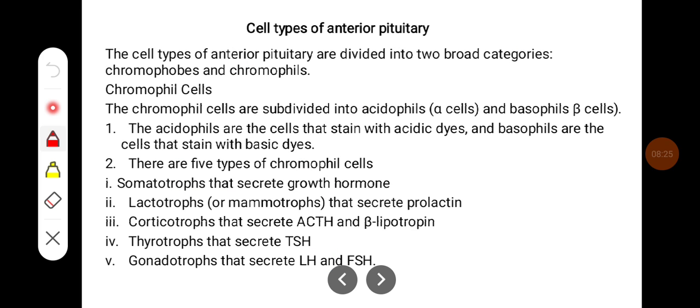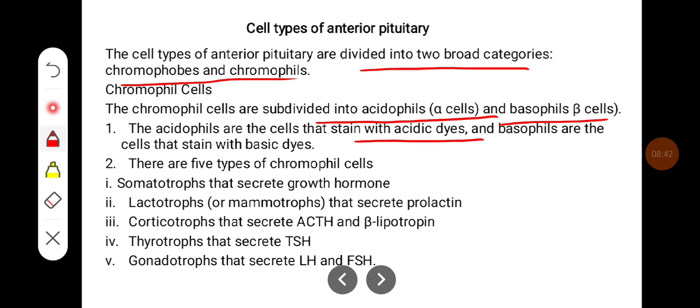The cell types of the anterior pituitary are divided into two broad categories, chromophobes and chromophils. The chromophil cells are subdivided into acidophils, that is alpha cells, or basophils, or beta cells. The acidophils are the cells that stain with acidic dyes. The basophils are the cells that stain with basic dyes.